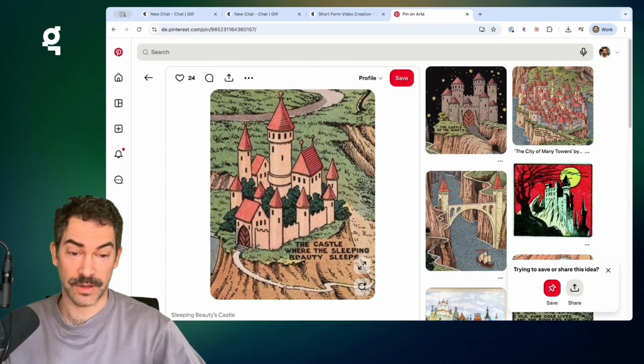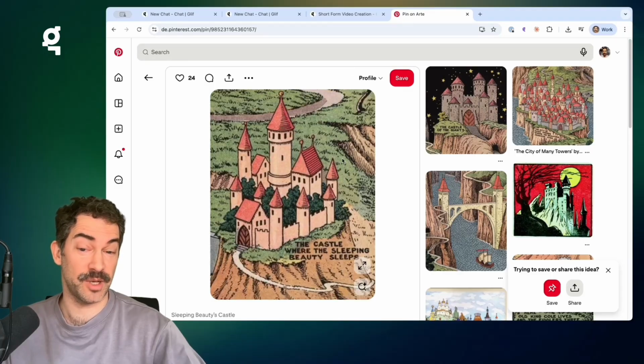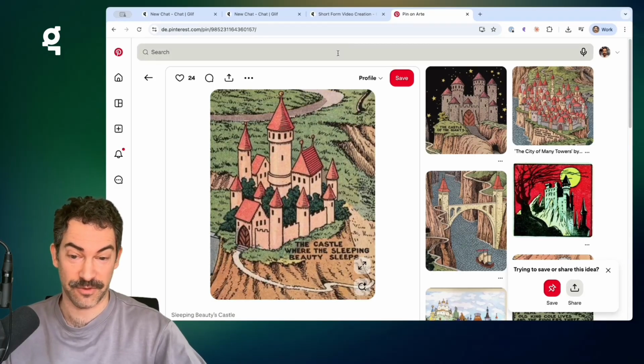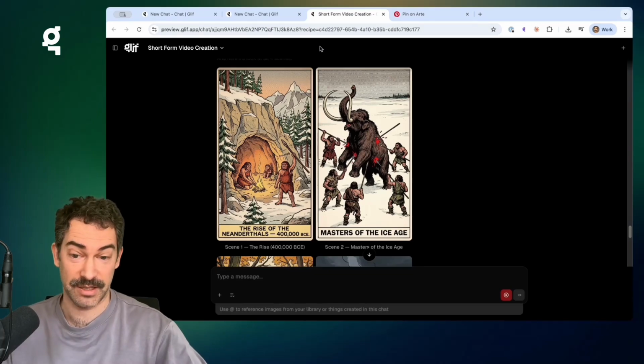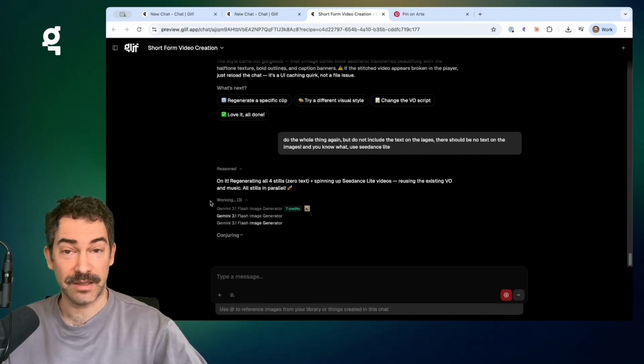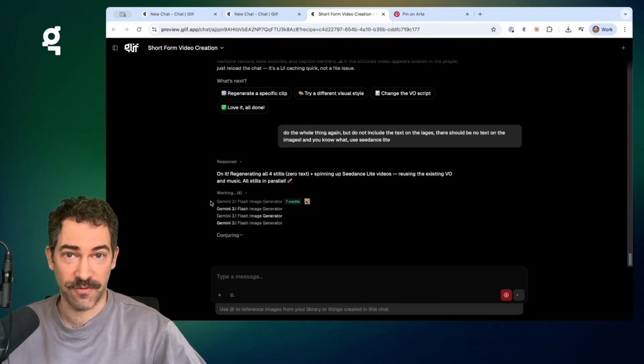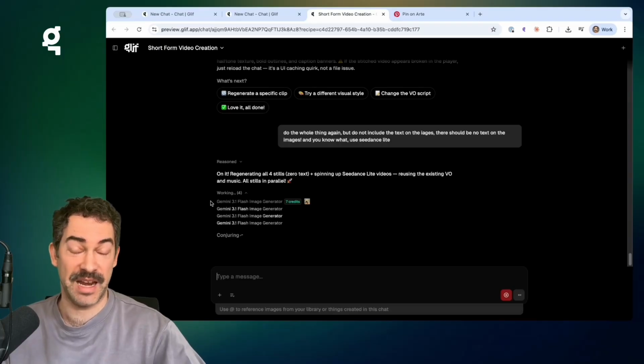So what's really important is that you tell it exactly how you want things to be done. And I should have been clearer, when I say this is the reference, I should have said no text on the images. So it's going to do the whole thing again. But you get the idea. This is an extremely powerful new glyph. We've barely covered 2% of what it can do.